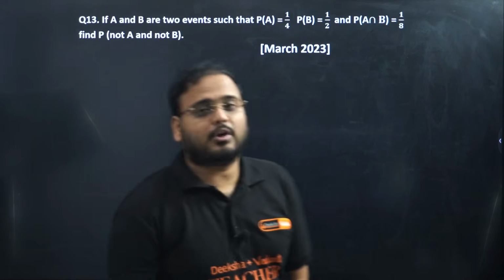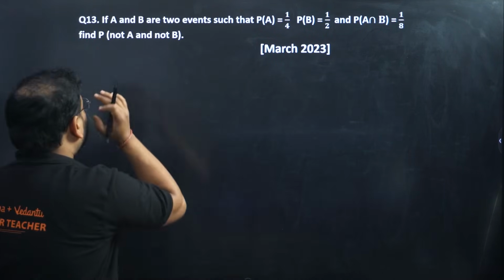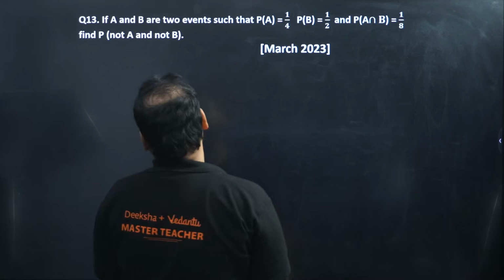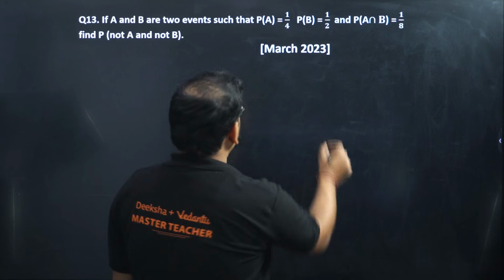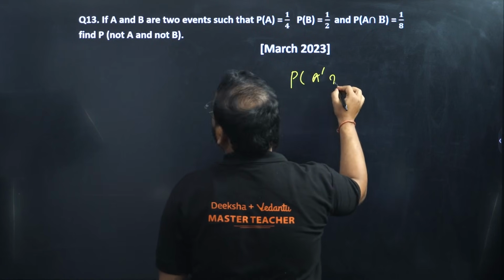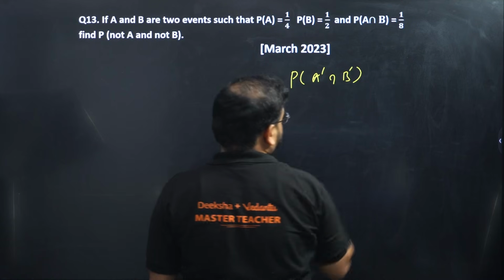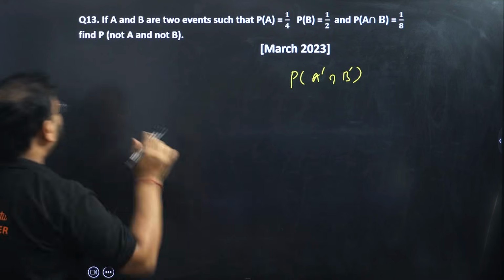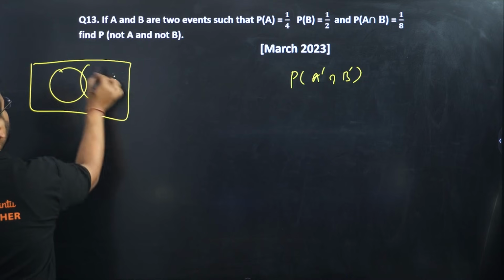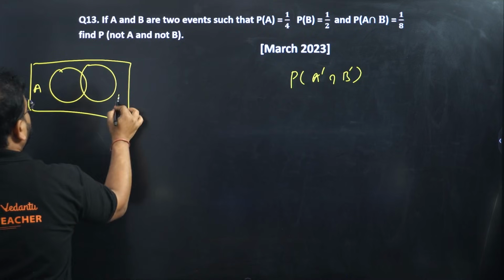PYQ from 2023 paper. If A and B are 2 events such that P(A) is 1 by 4, P(B) is 1 by 2, and P(A intersection B) is 1 by 8, they are asking us for not A means A dash intersection with B dash. Okay. Whenever you see dash, use this. This is A and this is B.